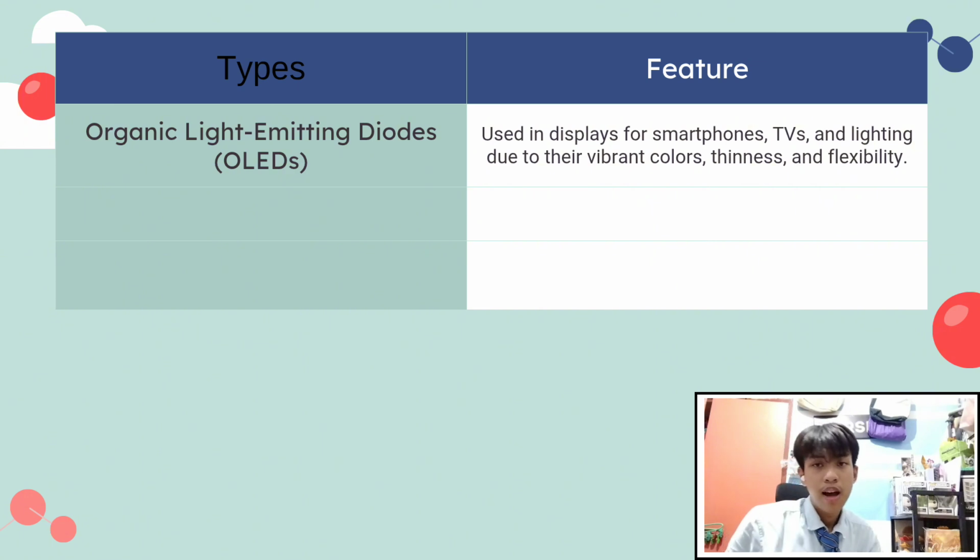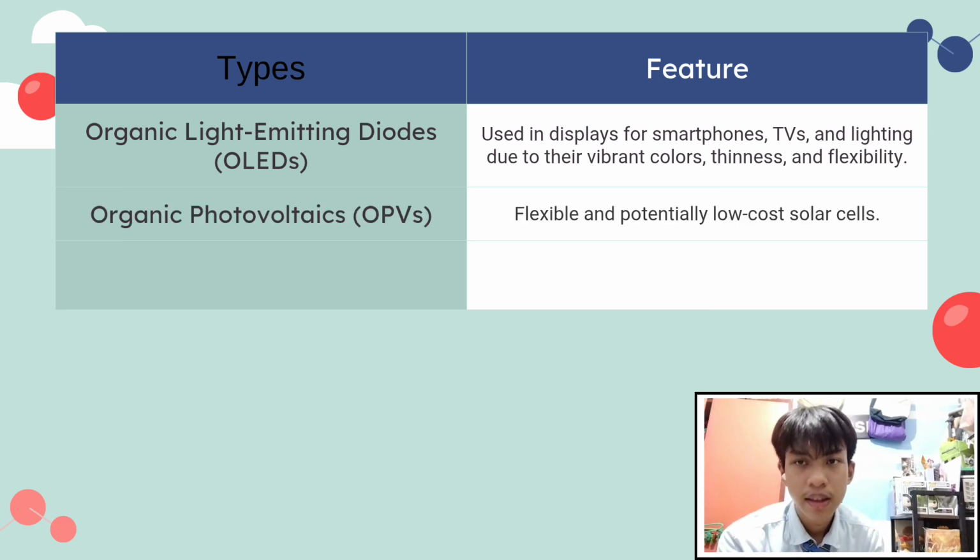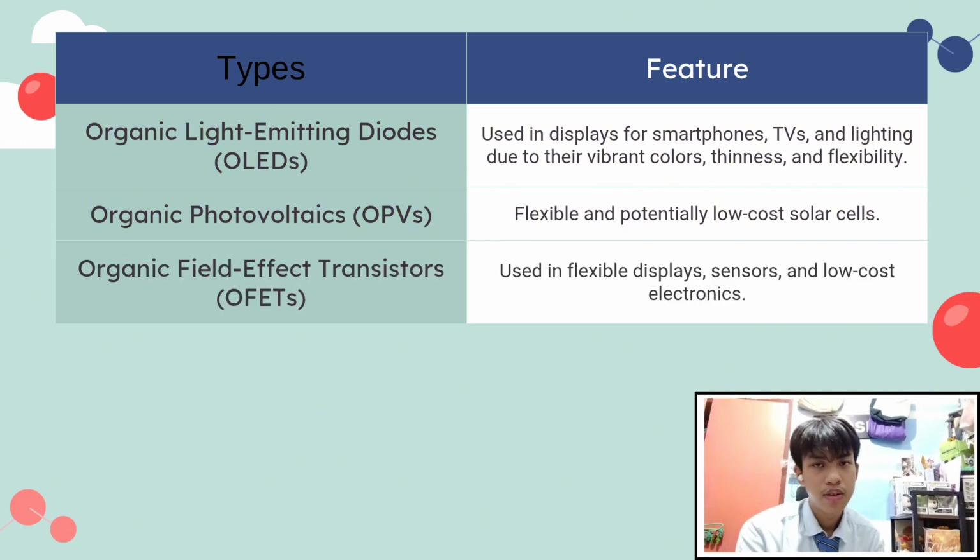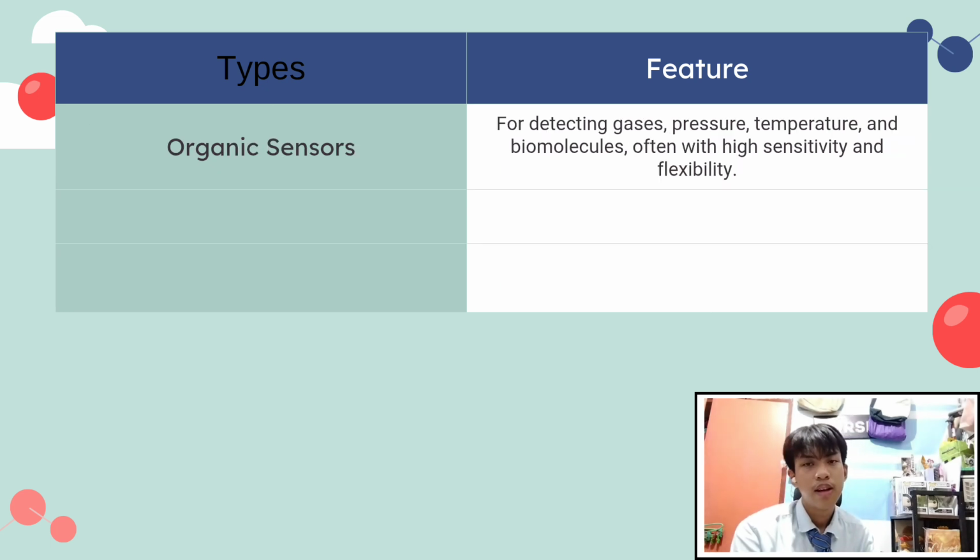Organic light-emitting diodes, OLEDs, are used in displays for smartphones, TVs, and lighting due to their vibrant colors, thinness, and flexibility. In organic photovoltaics, flexible and potentially low-cost solar cells. Organic field effect transistors are used in flexible displays, sensors, and low-cost electronics. Organic sensors for detecting gases, pressure, temperature, and biomolecules, often with high sensitivity and flexibility.